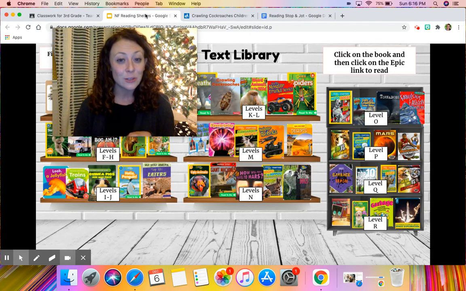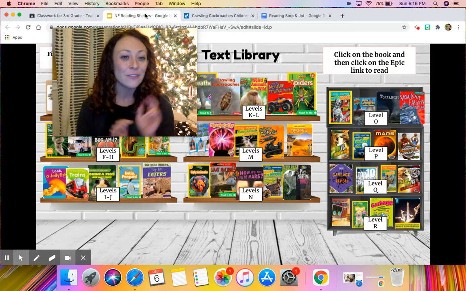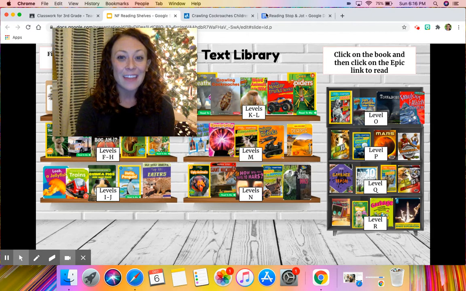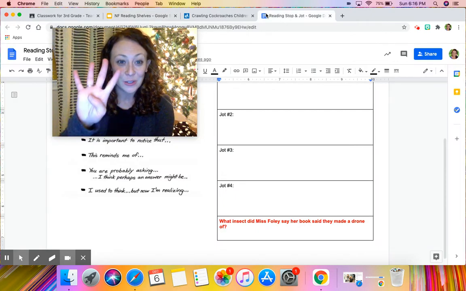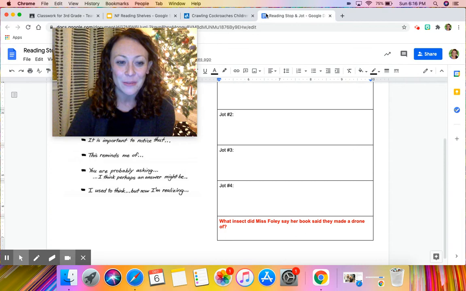Please read one that is in your text band, and you can always tell us if there is a certain book that you really wish or topic that you really wish would be added to your shelf to shop from. So have so much fun reading for 25 minutes and then come to your stop and jot, and you're going to do your 4 jots and answer that question at the bottom. Have fun, readers. Off you go.